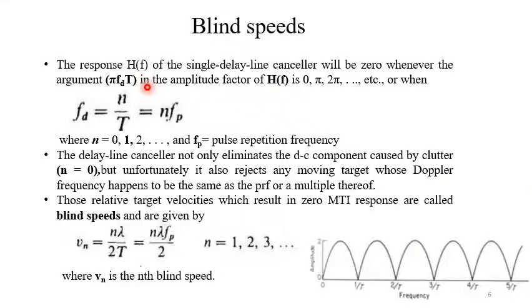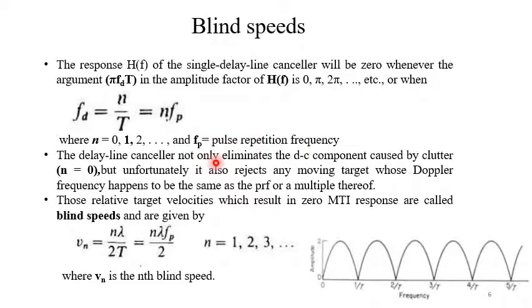That means πfdT equal to nπ, right? So fd equal to n/T, that is equal to n times fp. n may be 0, 1, 2, 3, 4, etc. fp is the pulse repetition frequency.